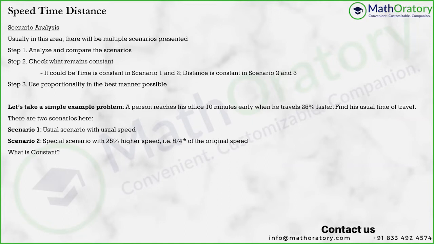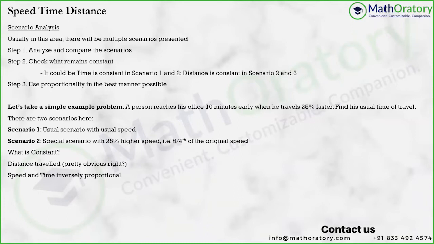He is traveling a particular amount of distance from wherever common sense dictates should be his home. So from his home to office, that distance is constant, right? It doesn't say anything about a change in route or something. So ideally, the distance should be constant. So distance traveled, pretty obvious.